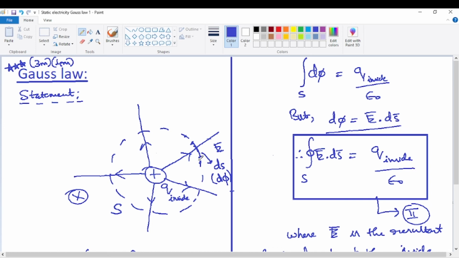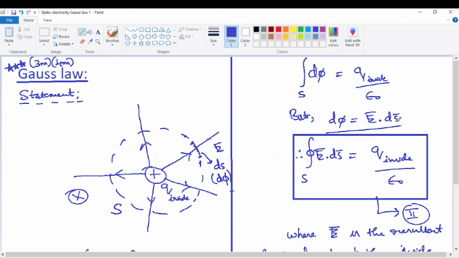Ds cos theta really is nothing but, supposing we are taking any general area here, the elemental area is roughly perpendicular to the electric field. Even if it is not perpendicular, ds cos theta will be the perpendicular component of the elemental area. I'm just giving you a rough idea. I'm using very fast words because I don't want to give any time for thinking now. So you try this proof on your own.